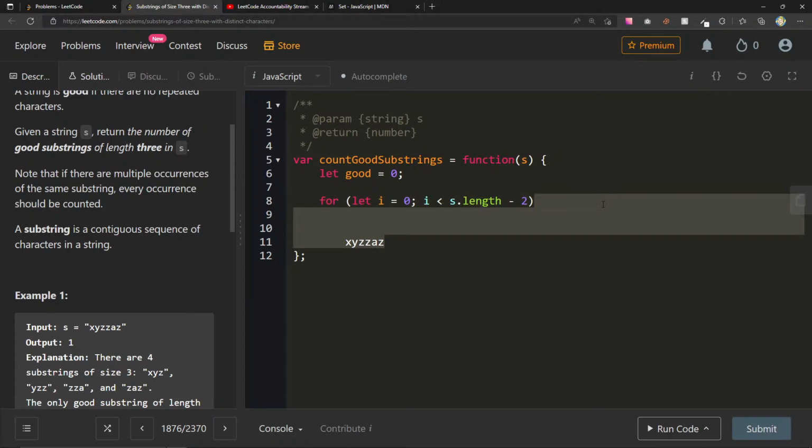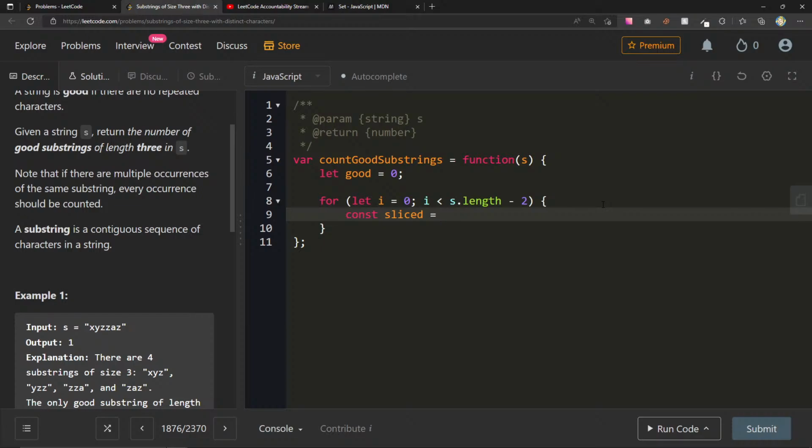Here we can just say const sliced equals s.slice from i to i plus 2.